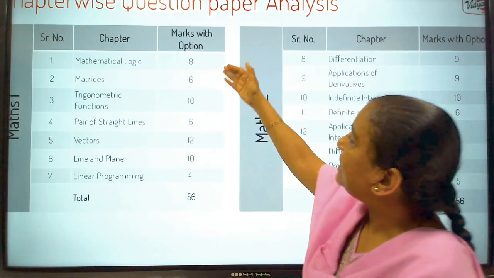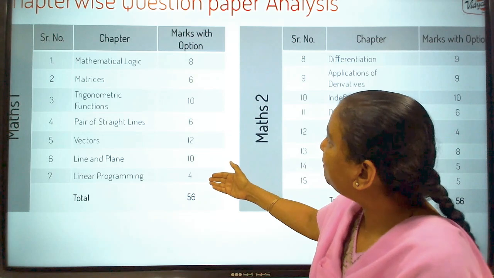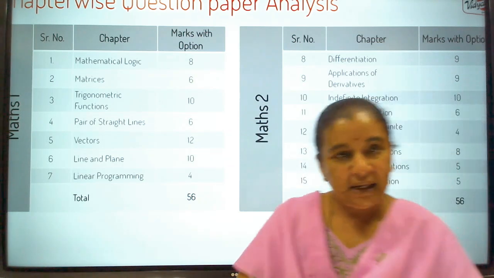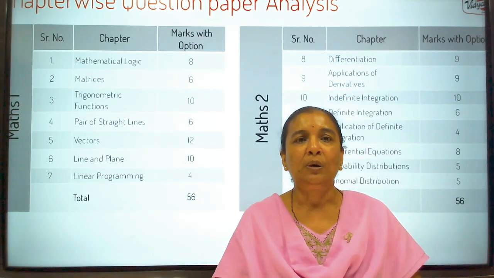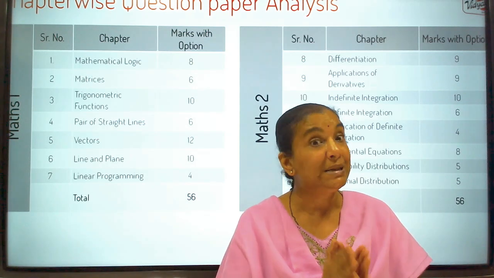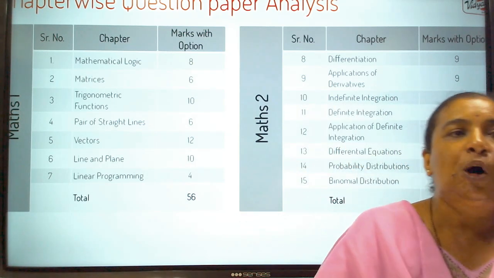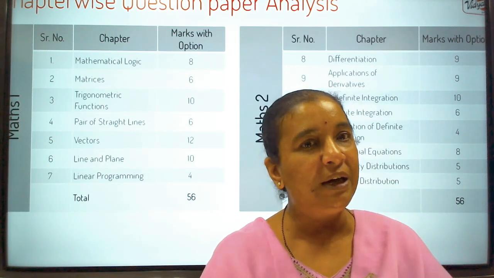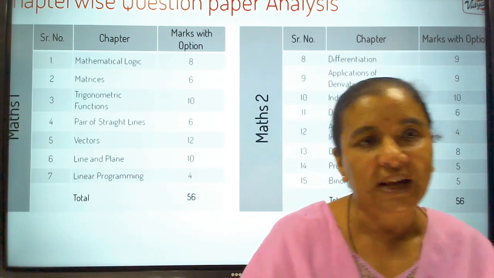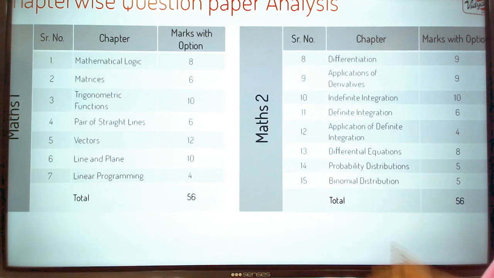Correct? So together they carry 8 plus 6 plus 4. So together they carry 18 marks. Okay. So these simple topics also easy to understand. Problems are also not of very high level of difficulty. If you do these topics well, you will get good marks.